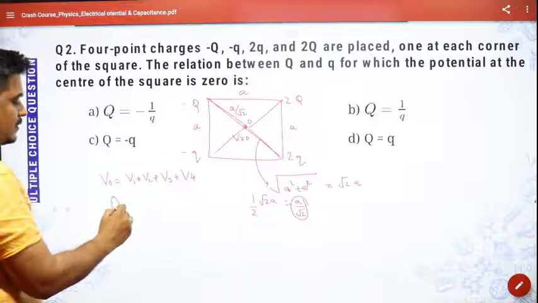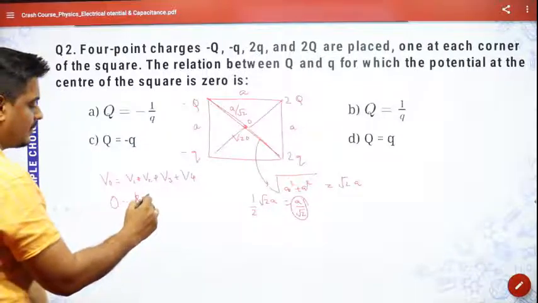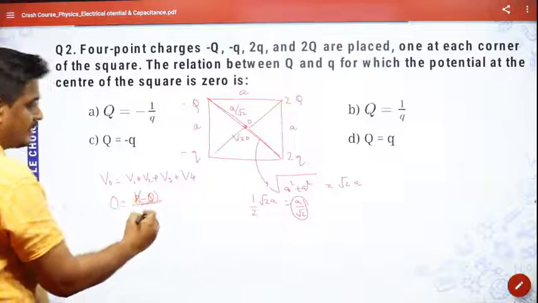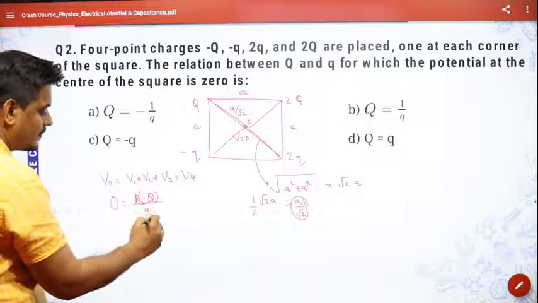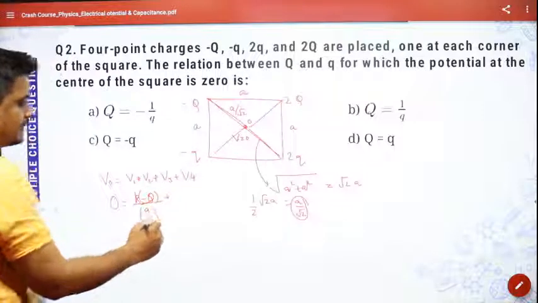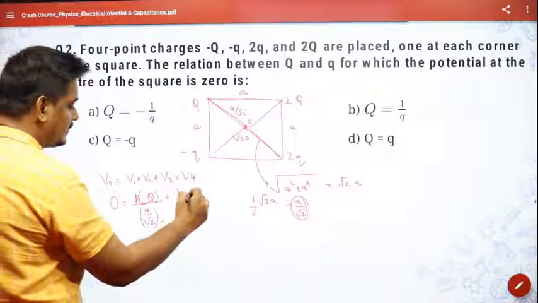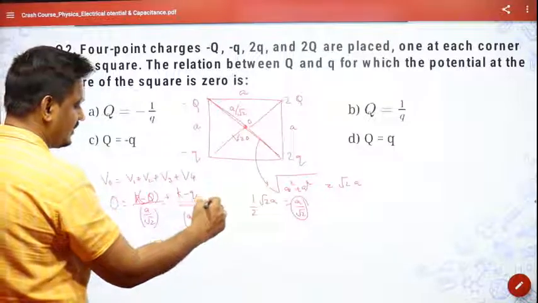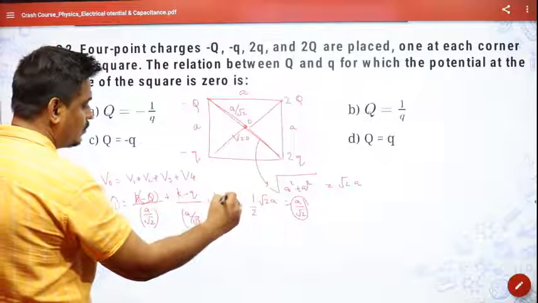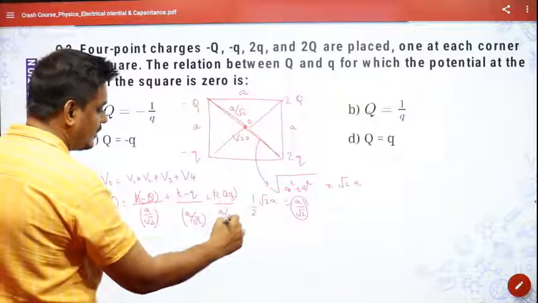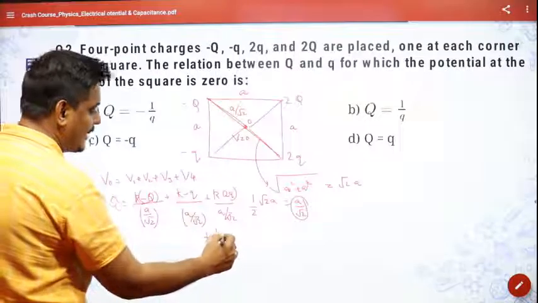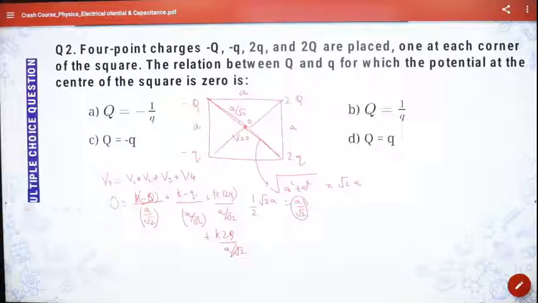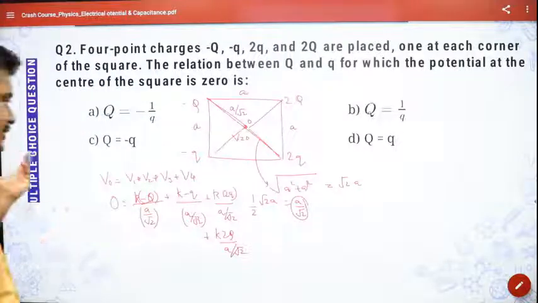So 0 is equal to, the first thing will be K into minus Q by A by root 2, plus second K into minus Q by A by root 2 again, plus K into 2Q by A by root 2, and again K into capital Q by A by root 2. So A by root 2 can be taken common.